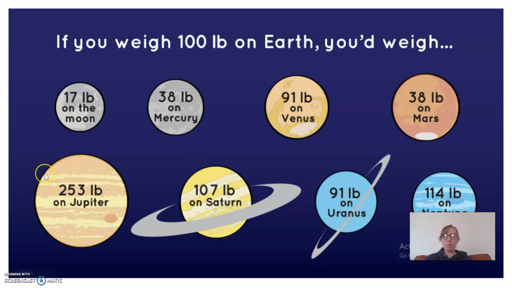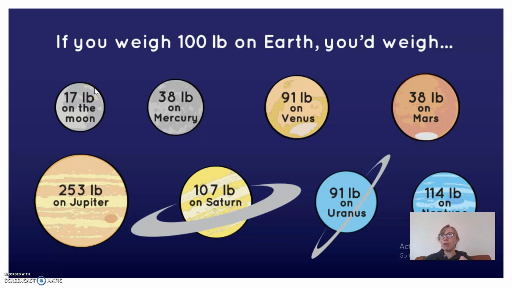But then we get to the bigger planets, and you would weigh a lot more on those planets because they have so much more gravitational pull. So Jupiter is the biggest, or the most massive planet. And so somebody who weighs 100 pounds on Earth would weigh 253 pounds on Jupiter. And that would mean that it would be extremely hard to walk on Jupiter. It would be really hard to lift up your feet if you were trying to walk on Jupiter because the gravity is so much stronger there.